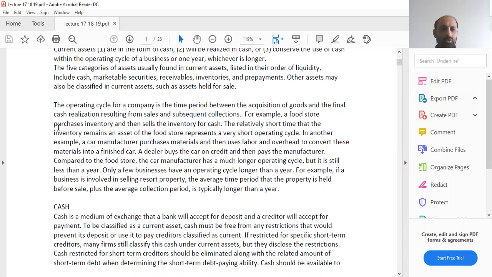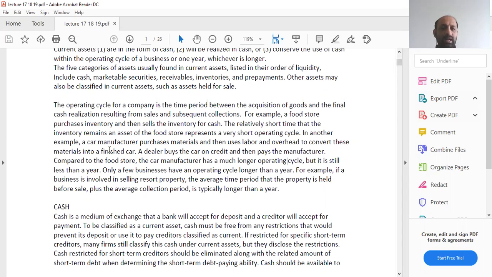For example, a food store purchases inventory and then sells the inventory for cash. The relatively short time that the inventory remains an asset of the food store represents a very short operating cycle. Why? Because you buy the stock, you sell it quickly, and you get the cash. So the operating cycle is very short in this scenario.